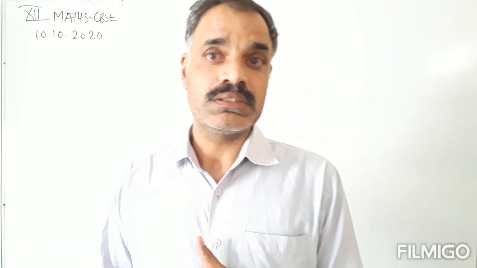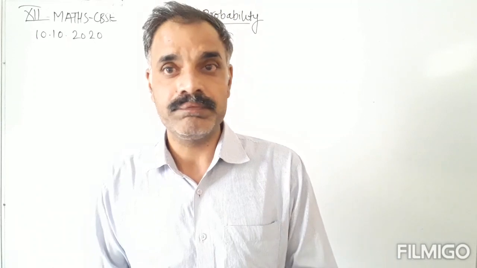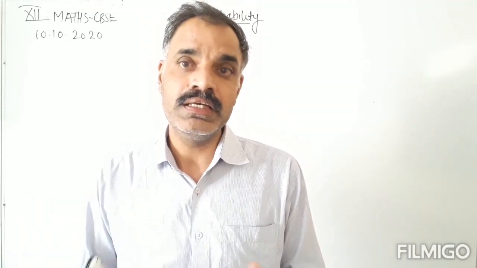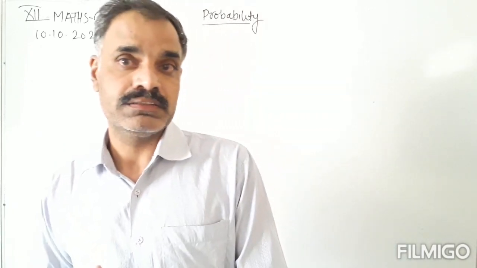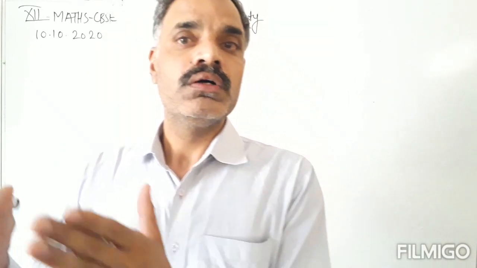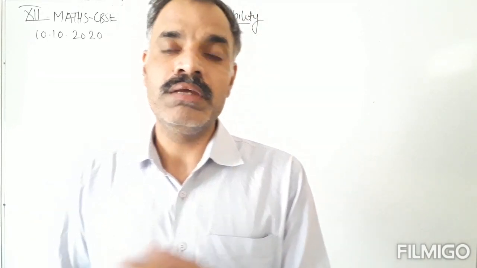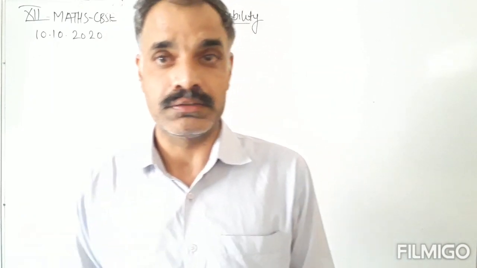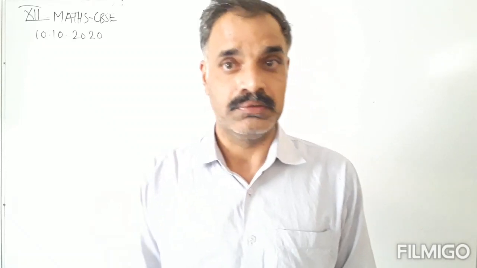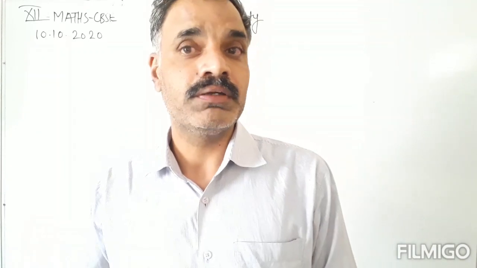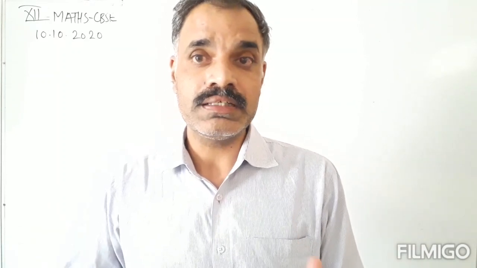Now if we throw 3 coins simultaneously, the sample space has 8 sample points. We are taking the events E and F. Event E is 3 heads, event F is 3 tails. Now events E and F have no common point, that is, if we find E intersection F, then E intersection F equals the empty set.